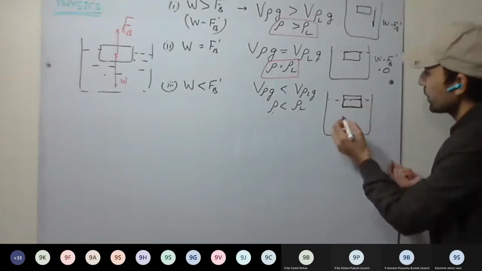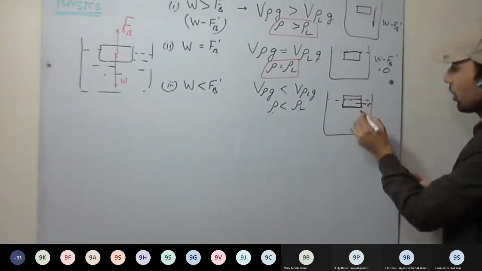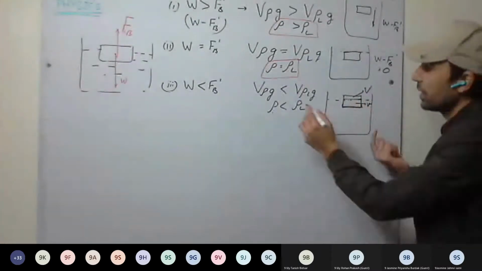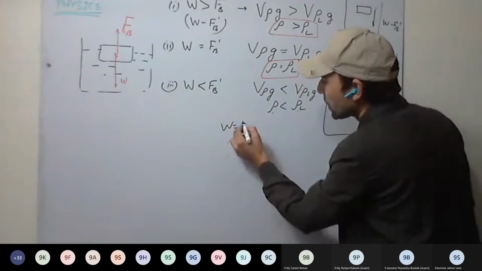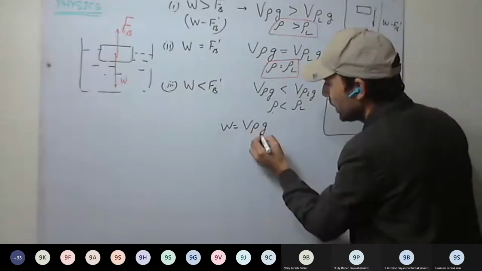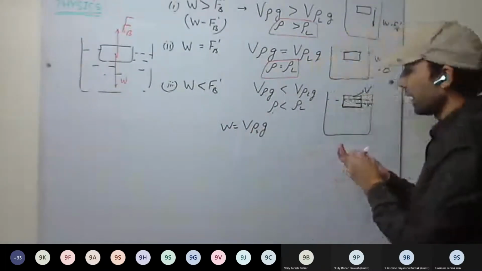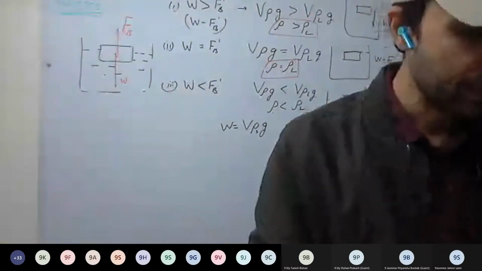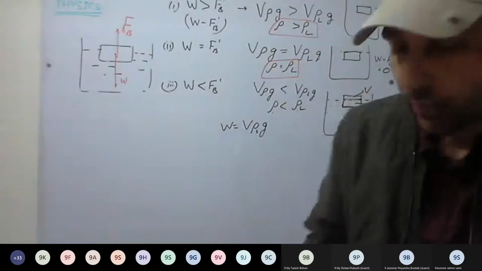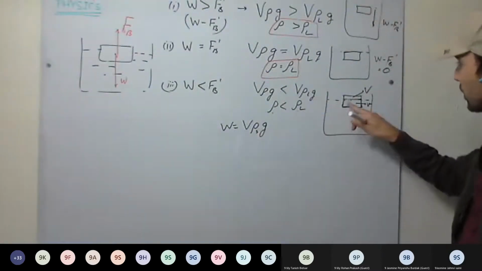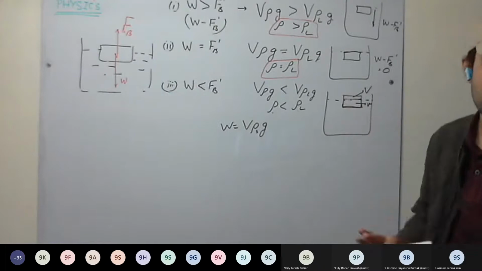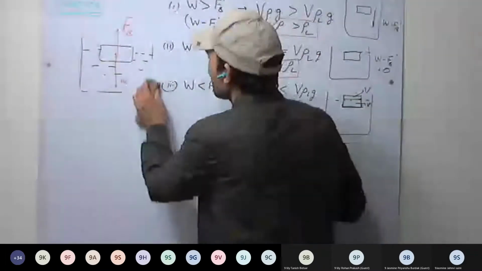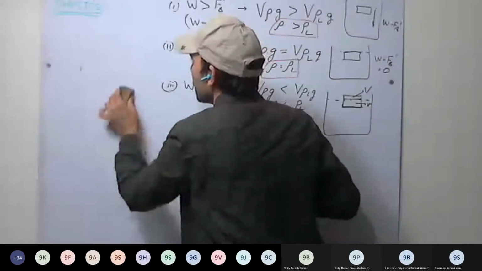So here upthrust force, for example, this is the volume of the submerged part, small v, and capital V will be the volume of the complete body. In that case, weight will be how much? V rho g, or S I put. S is for the solid. Okay, so in this case, we'll be deriving this formula, the relation between the volume of the body, density of the body, and density of the liquid. S is used, solid. So third case we'll be discussing in a little bit more detail now.